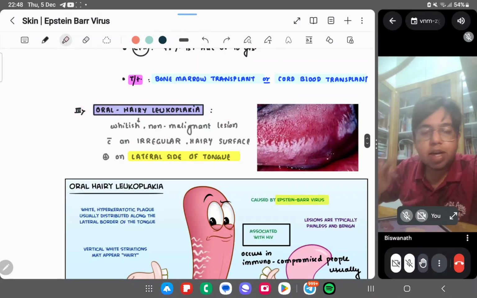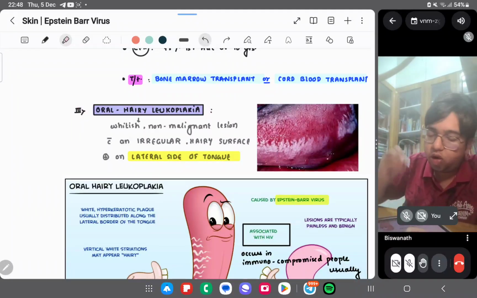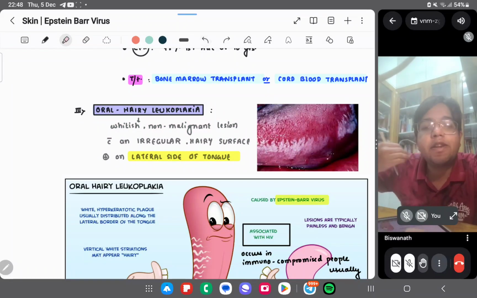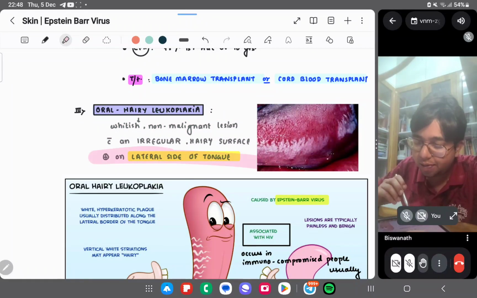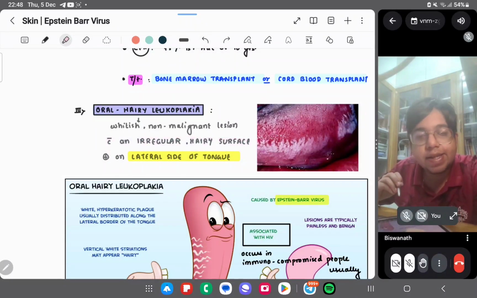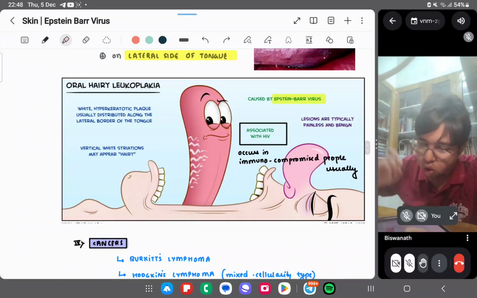Then you can have the third disease. The first one, which disease? Infectious mononucleosis or glandular fever. The second one is Duncan disease, a severe form of infectious mononucleosis. The third one is oral hairy leukoplakia, OHL. It's a whitish non-malignant lesion, which you can see on the lateral side of the tongue, with an irregular hairy surface.